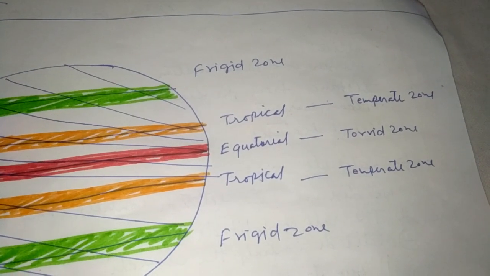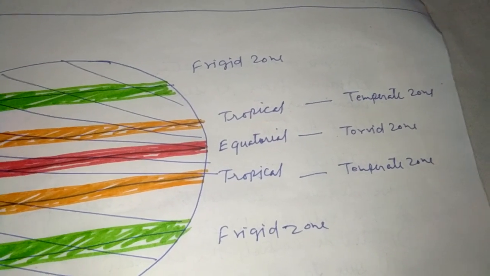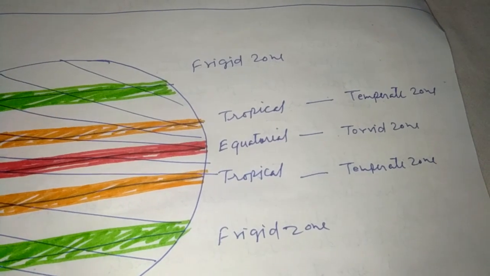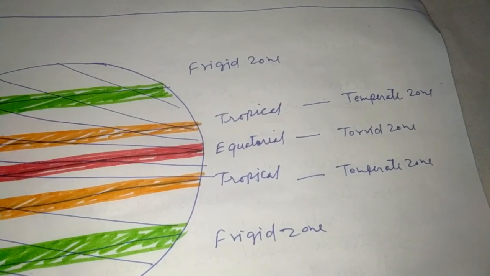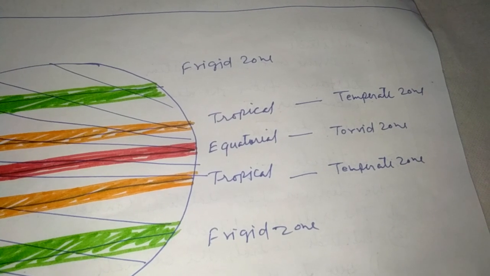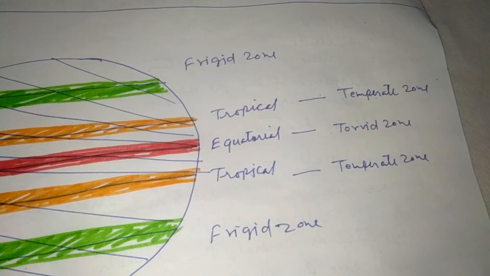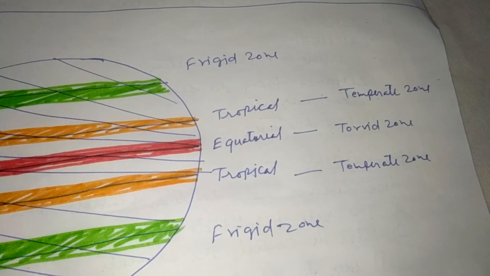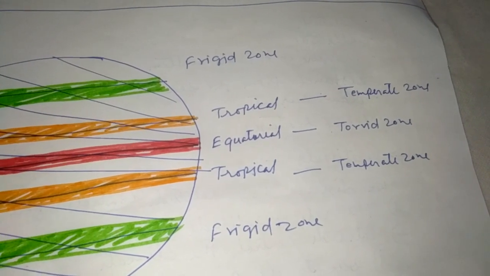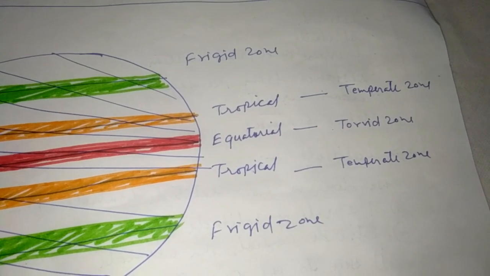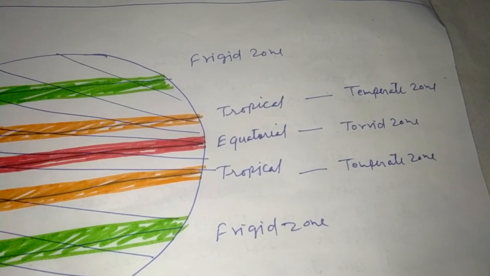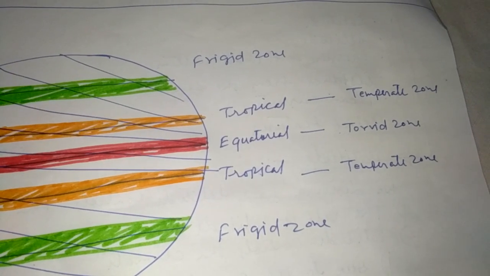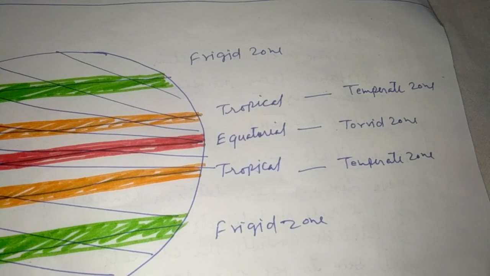As we move to the north pole and south pole, you will find the temperature becomes lesser. So this zone is known as the temperate zone. You can find this zone at 23 and a half degree north and 23 and a half degree south. These are the two tropics, the north tropic and the south tropic. As we move to the south pole and north pole, this area is known as the frigid zone.